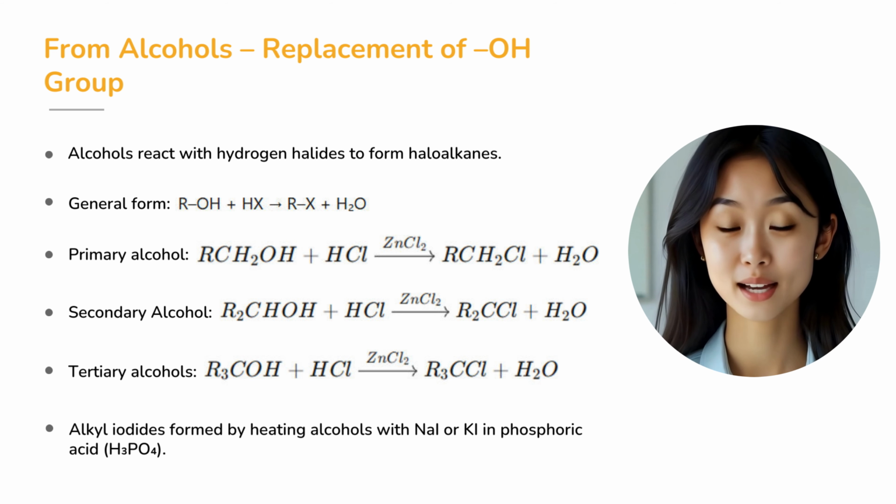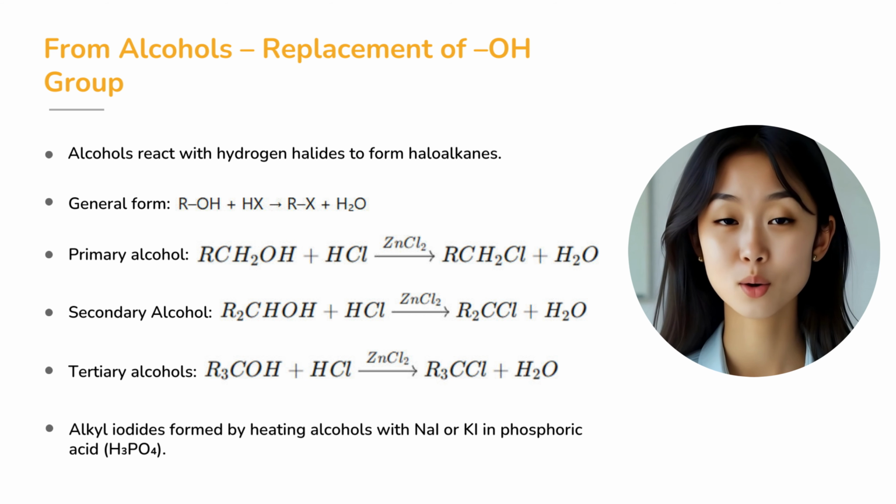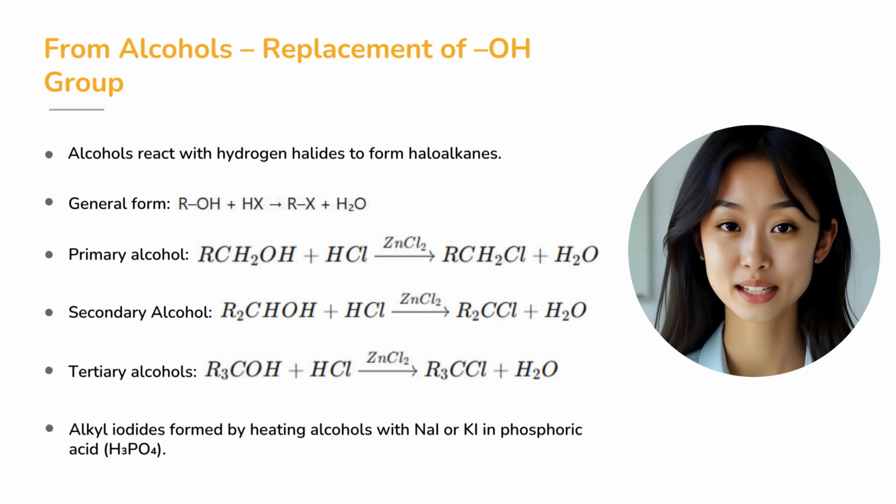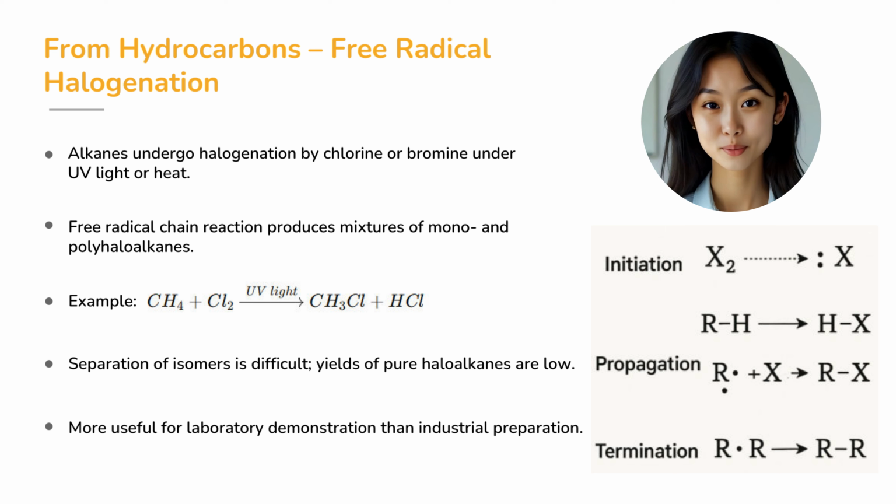Finally, alkyl iodides are obtained by heating alcohols with sodium iodide or potassium iodide in phosphoric acid, H3PO4. This simple replacement of the OH group is one of the most important ways alcohols are converted into useful compounds. Another method is to start directly with hydrocarbons.